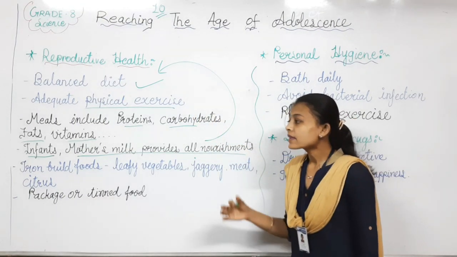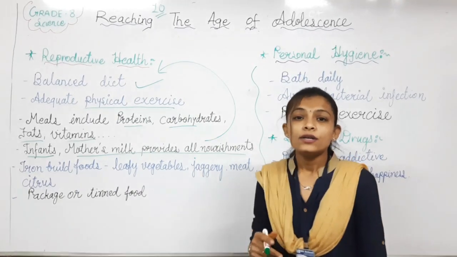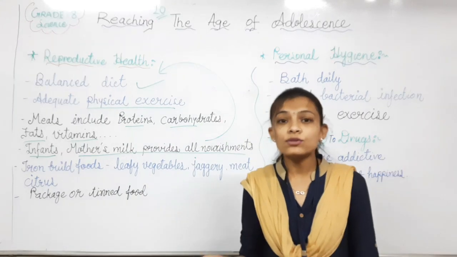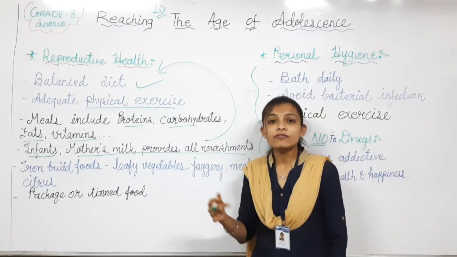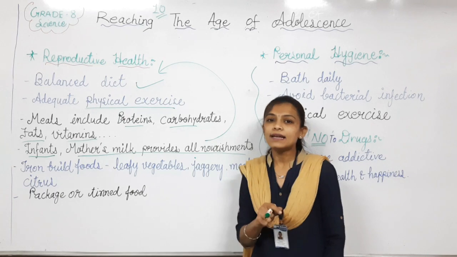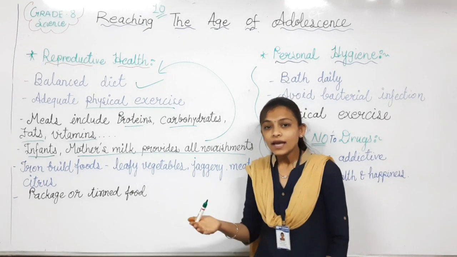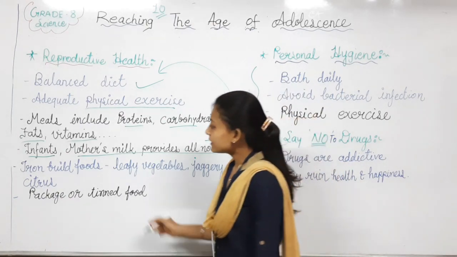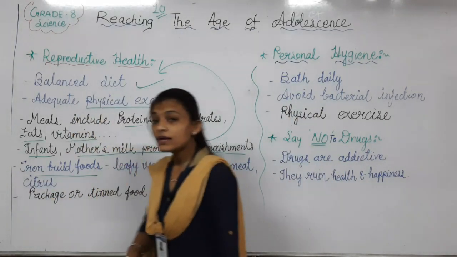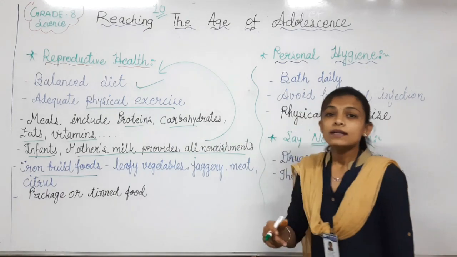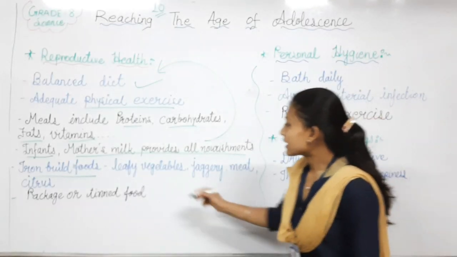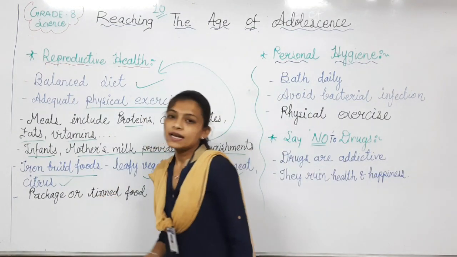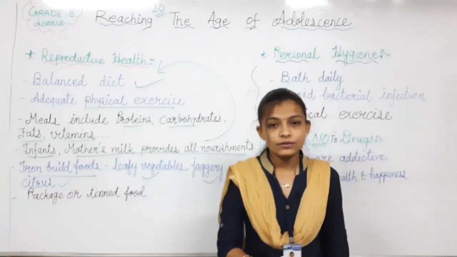Next is written which type of food we have to take to increase our hemoglobin level, to increase our iron level, so we can protect our body from disease. Our immunity level will be increased. So which type of food we have to include in our diet? Like the iron building foods, which are giving us iron: citrus fruits, etc. Citrus fruit मतलब खट्टे फल.